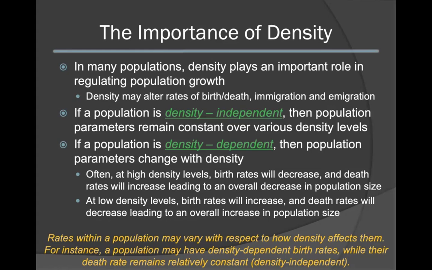As stated in the previous lectures, density can become a very important factor in determining population growth. Density can alter the rates of birth and death as well as the rates of immigration and emigration. If a population is termed to be density independent, this means that these population parameters described previously will remain constant over various density levels. However, if a population is density dependent, that means that these population parameters such as birth and death rate will change with the density of the population.